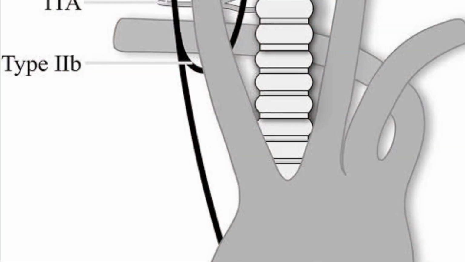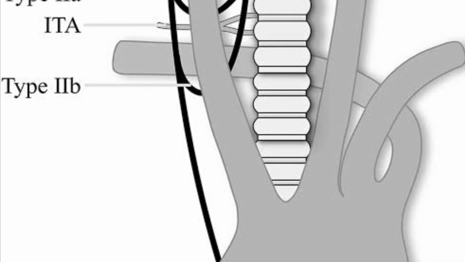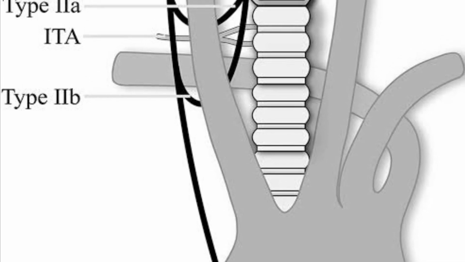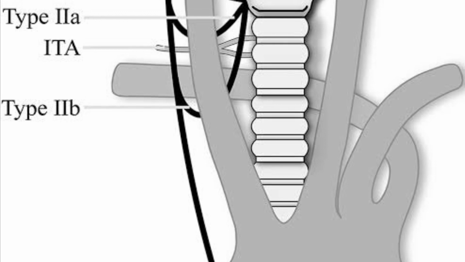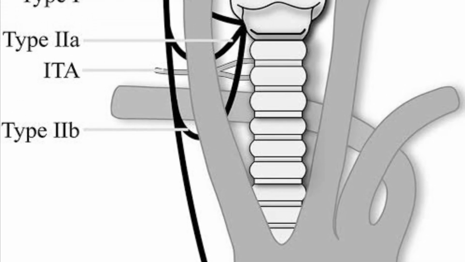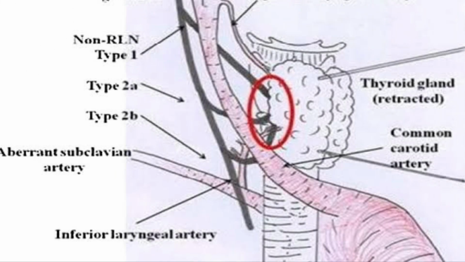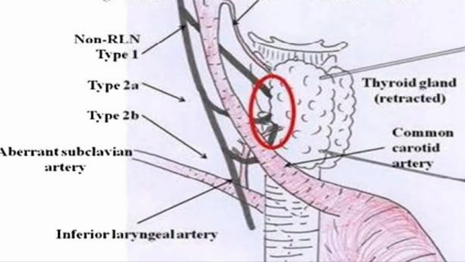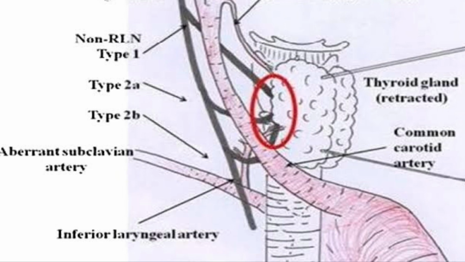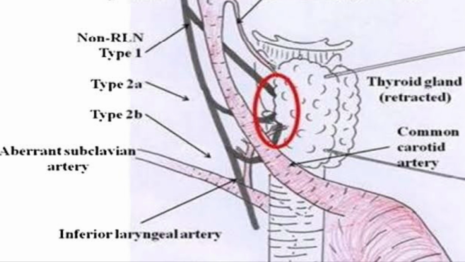There are three types of non-recurrent laryngeal nerve. Type 1, the nerve runs with the superior thyroid pedicle. Type 2A runs with the inferior thyroid pedicle. Type 2B runs below the inferior thyroid pedicle. So these are the three types of the non-recurrent laryngeal nerve. As you know, the non-recurrent laryngeal nerve is mostly on the right side, and rarely seen on the left side.